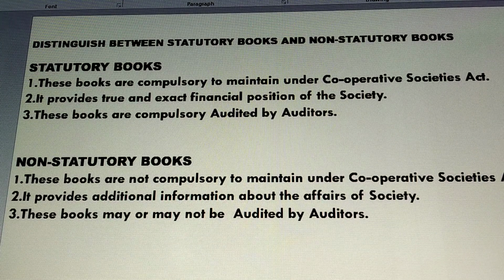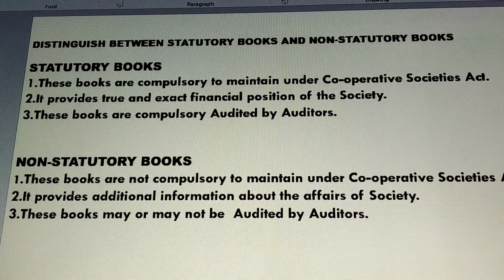Now moving on to non-statutory books, third point: these books may or may not be audited by auditors. That means it is not compulsory, as we have already seen. It includes additional information. So what happens is, in the cooperative society, if any auditor requires some additional extra information, they are going to go through these non-statutory books, right?